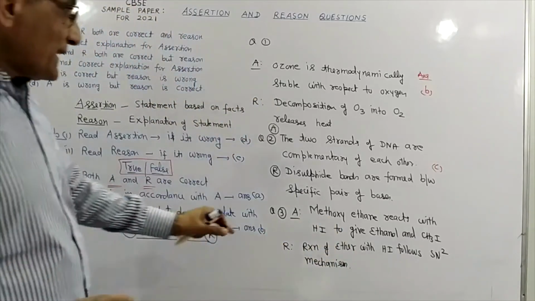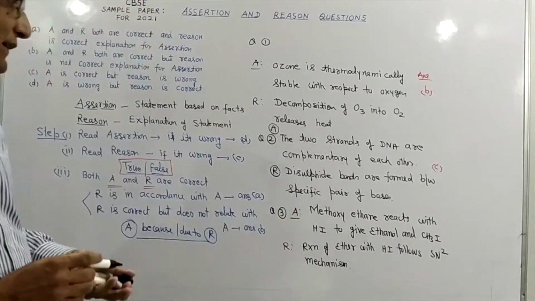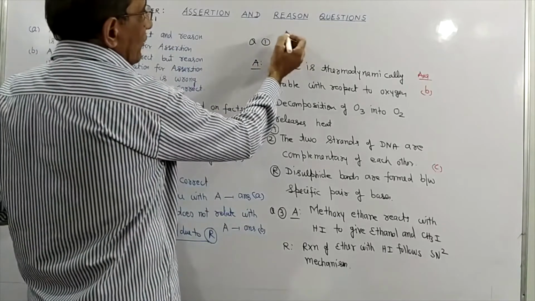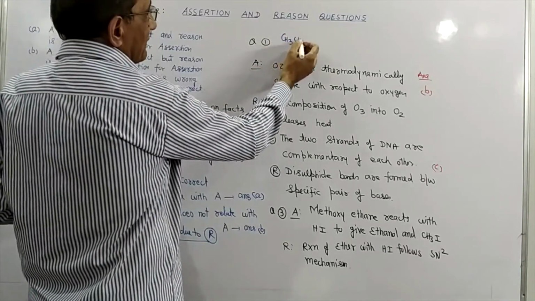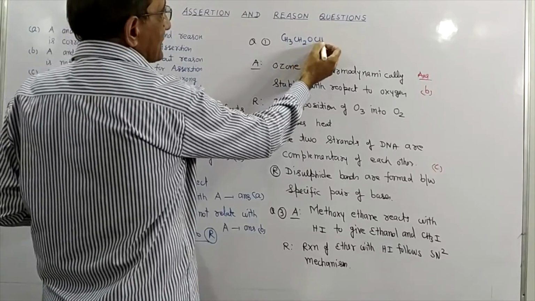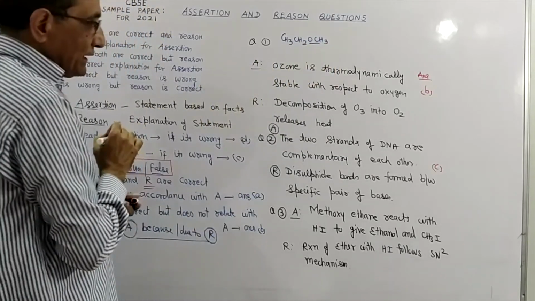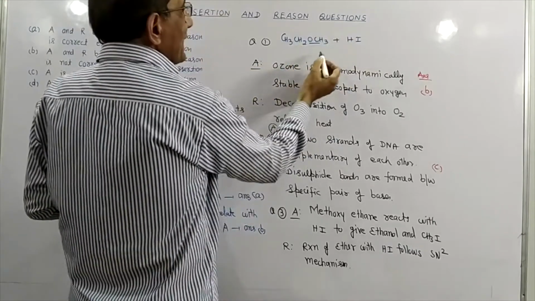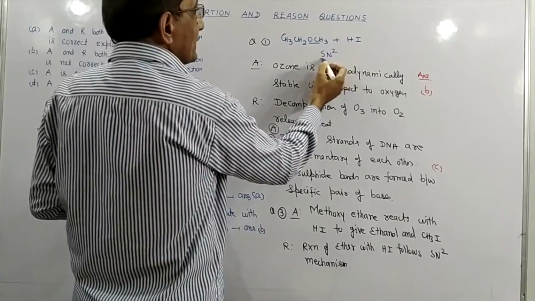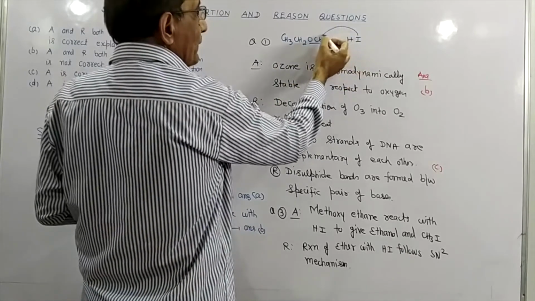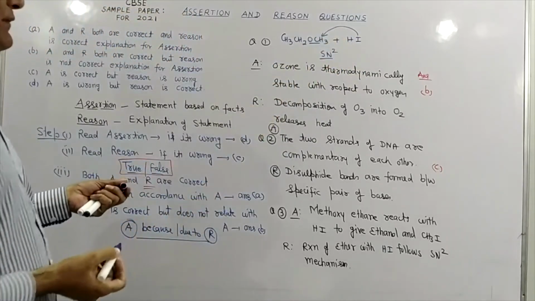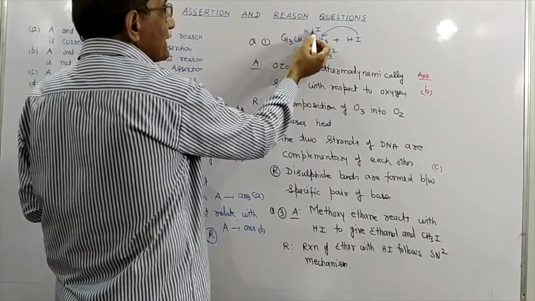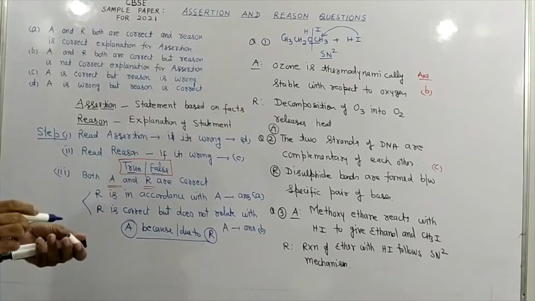So students, methoxyethane reacts with HI to give ethanol and CH3I. How can we write this reaction? Methoxyethane will be this compound. If it reacts with HI, then since it's SN2 mechanism, the halide ion will go to the smaller alkyl group. So we will get I here and H here. It means our product will be ethanol and methyl iodide.